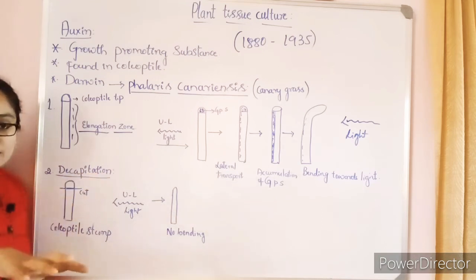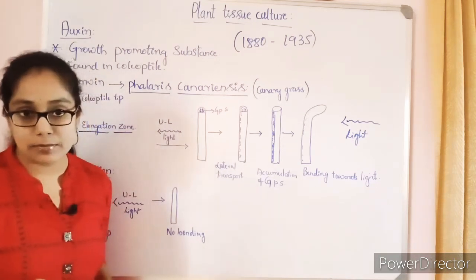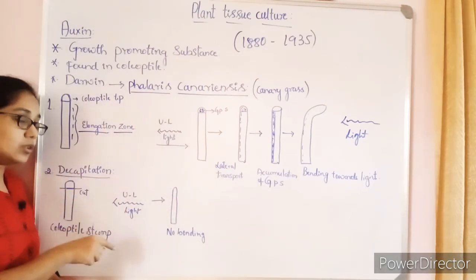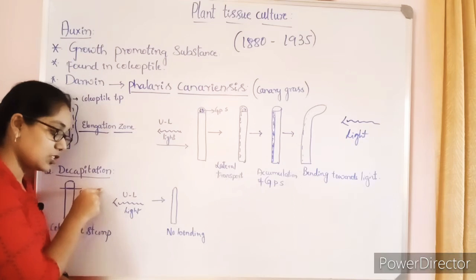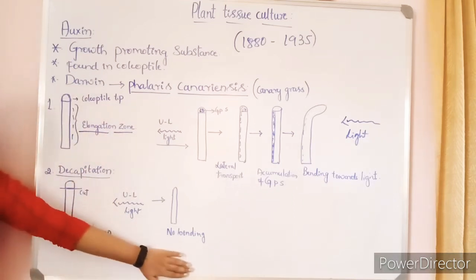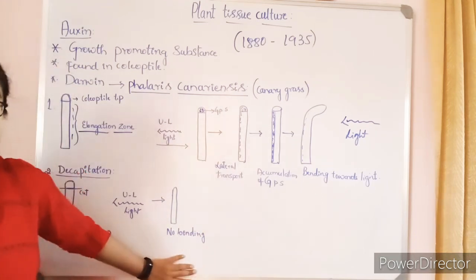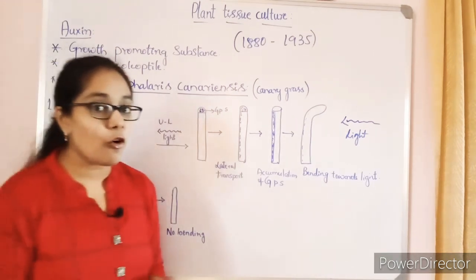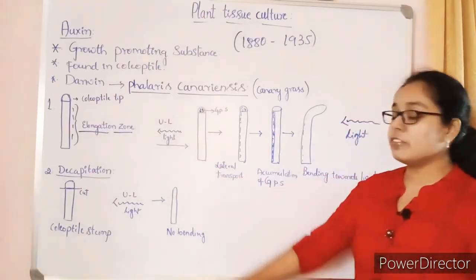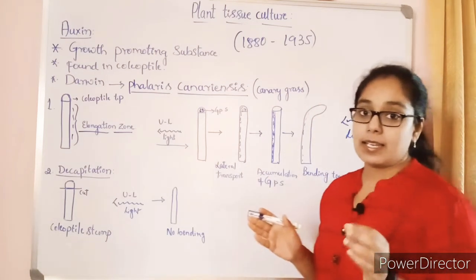Decapitation means removing the cap; there is a cap-like structure on the coleoptile, that is the coleoptile tip, and since we are removing it, the process is called decapitation. When exposed to light, the coleoptile did not bend towards the light. So he confirmed that something present at the tip is responsible for the bending of the coleoptile towards the light.